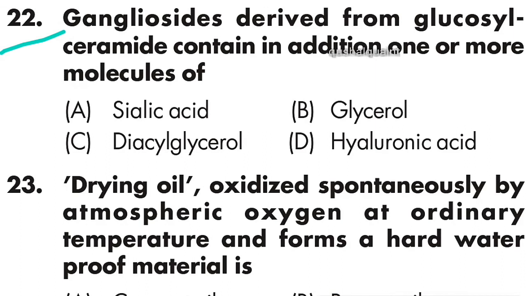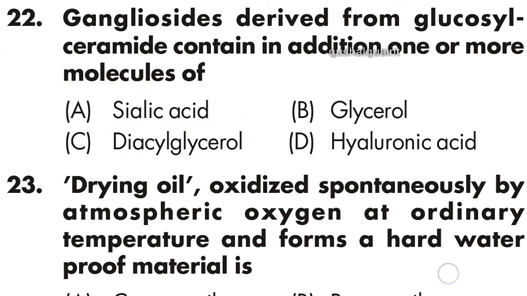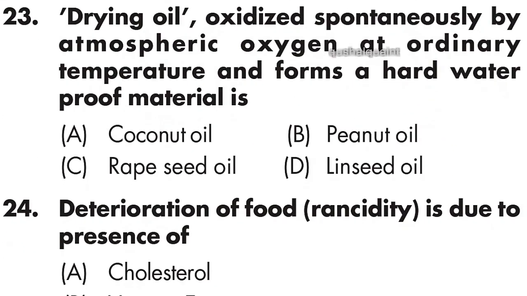Question number 22: gangliosides derived from glucosylceramide contain in addition one or more molecules of sialic acid. Option A is right.